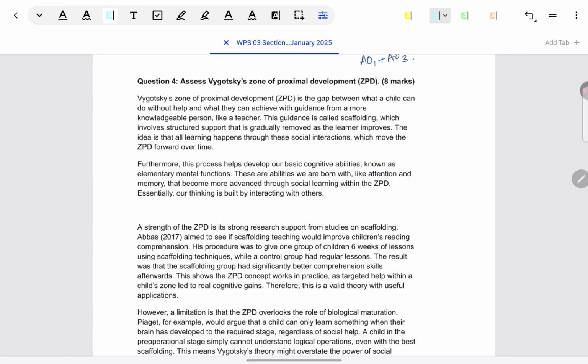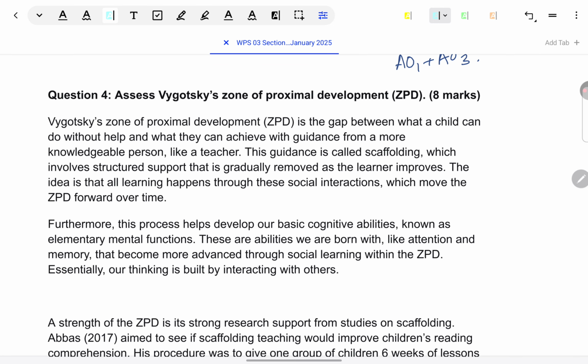Assess Vygotsky's zone of proximal development. Okay, some general guidelines before we see the answer and before we get into this specific question. When you have an 8 marker and it is like assess, evaluate, discuss, very obviously AO1 and AO3, make sure that your AO1 points first are not just passing points.